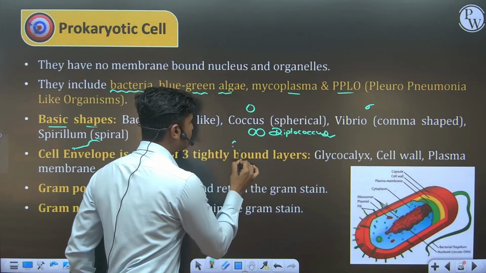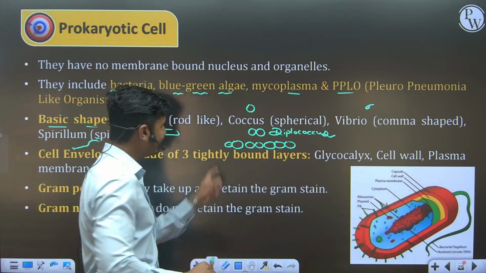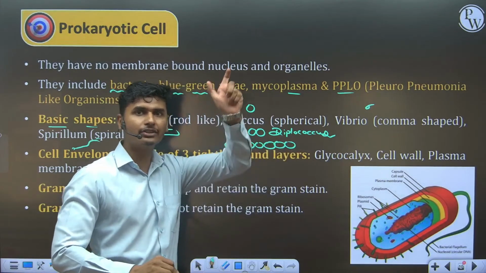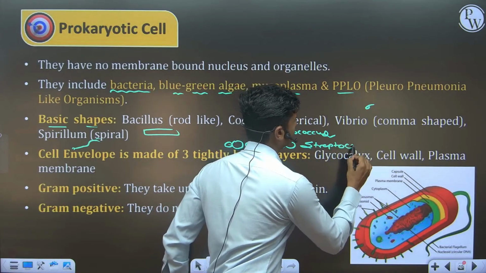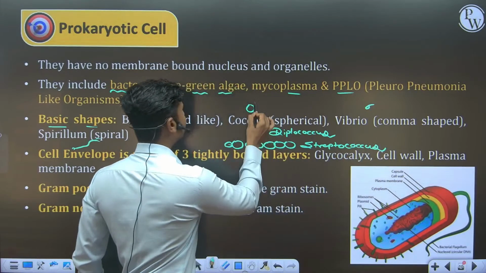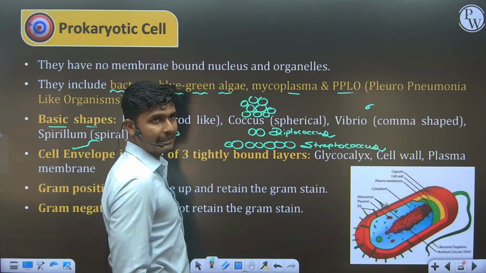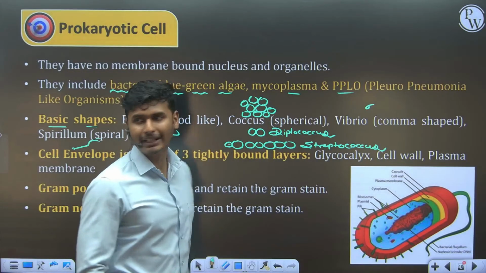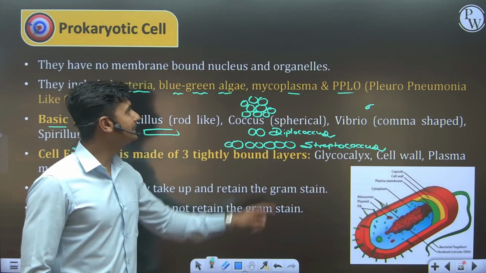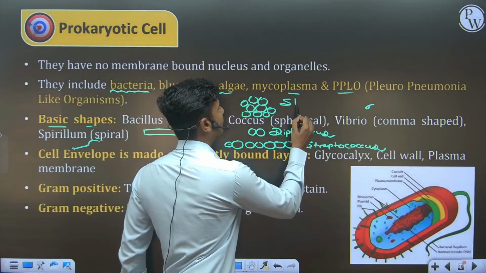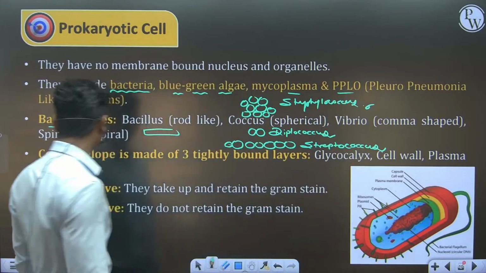If there is a chain of coccus, then it is like a strip, so on the basis of that we call it streptococcus. And if there is a bunch of coccus, a bunch of spherical shaped bacteria, then it is known as, in the comment section, then it is known as Staphylococcus.